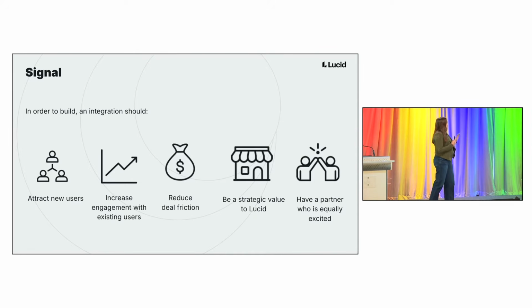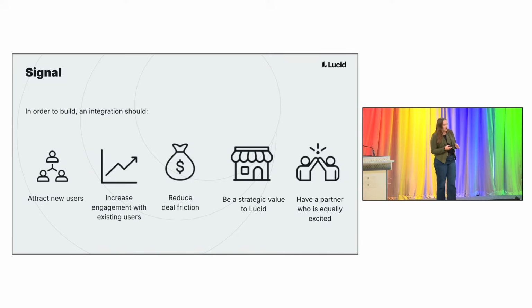Okay, kind of a lot going on in this slide, but I want to really make it clear that we have about 5 signals that we look at whenever we decide to invest in anything, whether it's a new partnership, a new feature, a new integration, all that good stuff. So I'm going to talk about the really high-level concept of these investments, and then we'll talk specifically about how that applied to Google Chat.